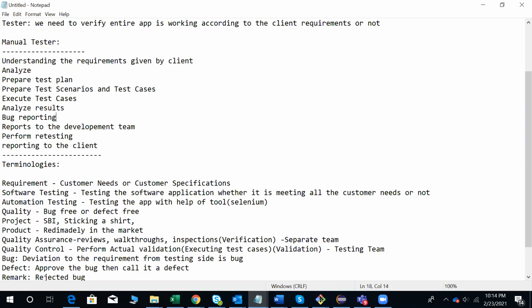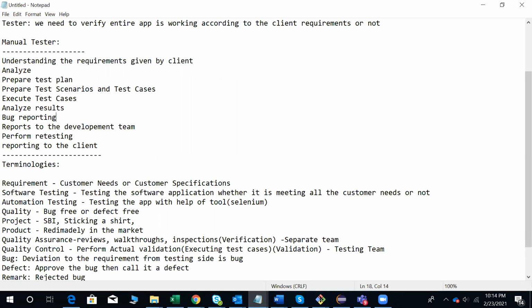What is a bug? A deviation from the requirement found from the testing side is a bug. What is a defect? When a bug is accepted by the development team as a valid issue, then that is a defect. And what is a remark? Rejected bugs are called remarks.